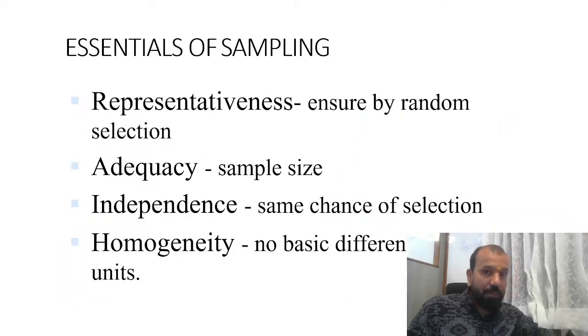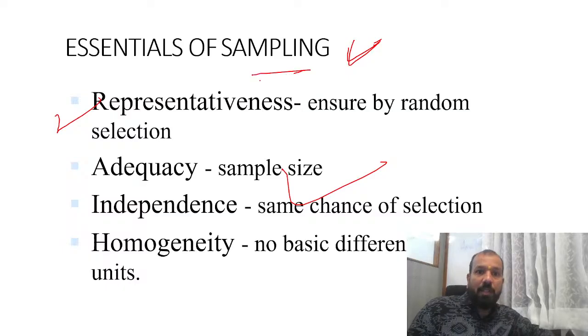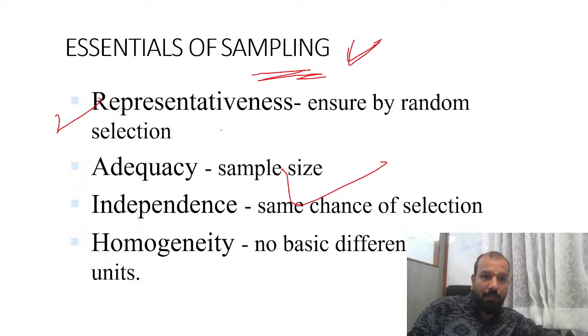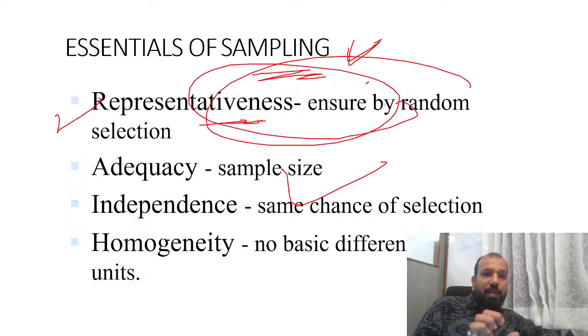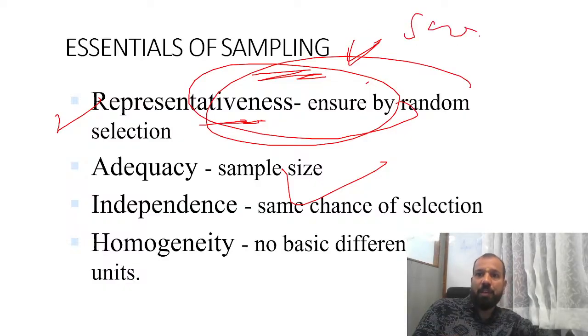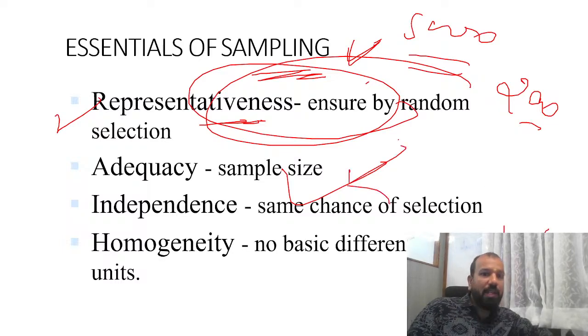Now this is again very important. What are the essential or basic criteria to choose a sample? First is representativeness, ensured by random selection. If you are picking five universities, and in each university there are suppose 5,000 students and you are picking only 200, those 200 students should represent the whole college and all the data. So the sample size should be adequate.